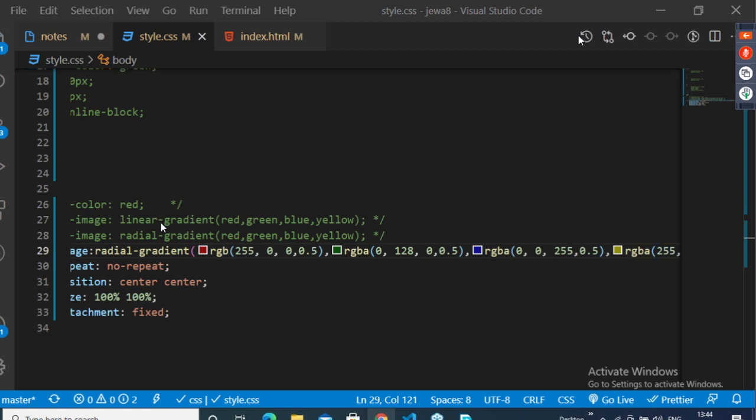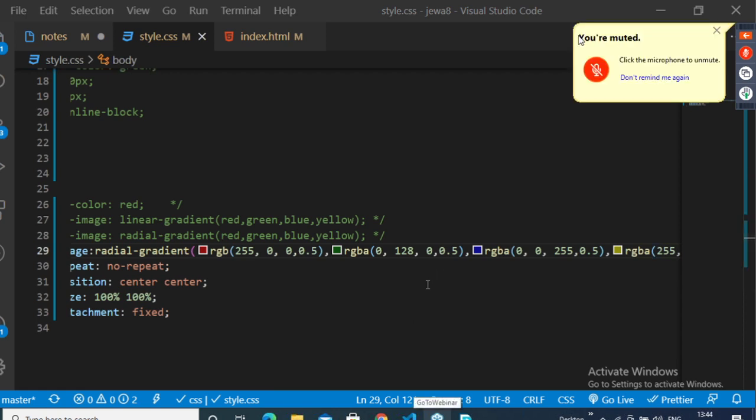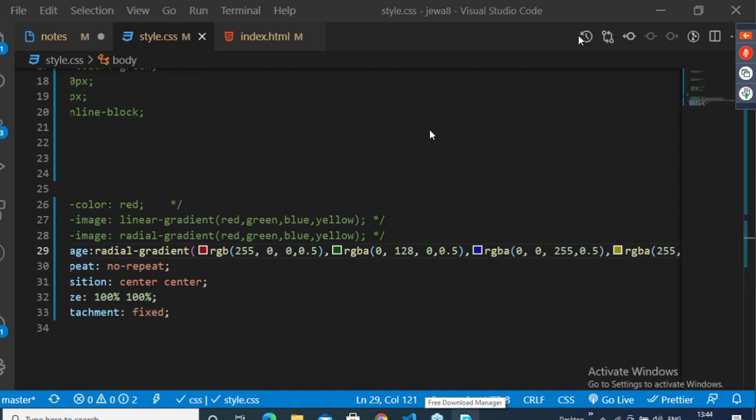Sir, can we increase or decrease the transparency of the background image? Background image transparency you cannot do. If you want transparency on a background image, you have to use this alpha value, which I have shown now. Clear? This alpha value only you should use.